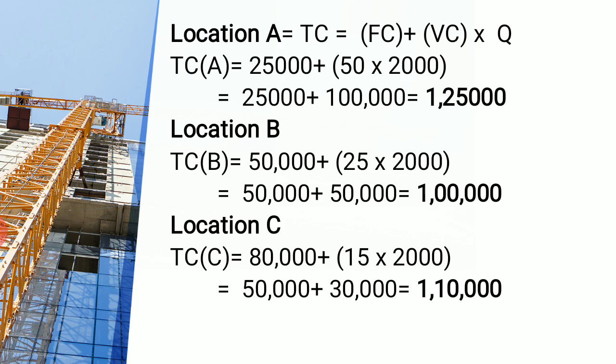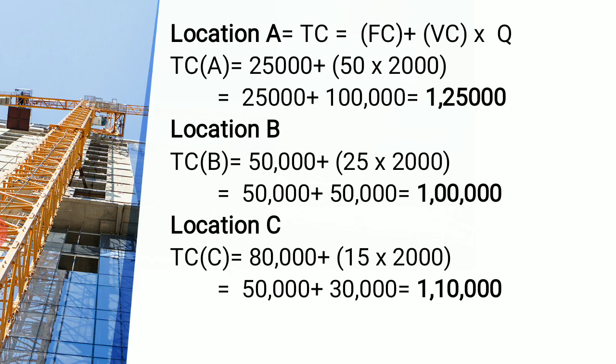Same way we are going to find out the total cost for B location also. How does it work out? Fixed cost is available, it is 50,000, right? Variable cost is say 25 rupees per unit, so we are producing 2000 units, that comes to 50,000 more. When we add fixed cost and variable cost, we arrive at 1 lakh rupees, that is considered to be the total cost for location B.